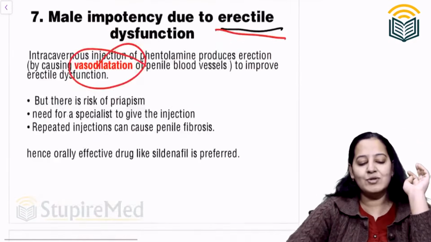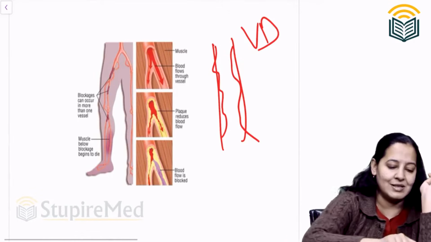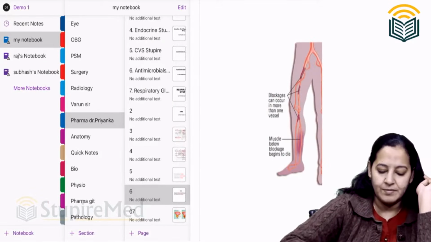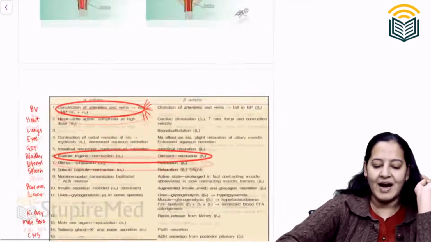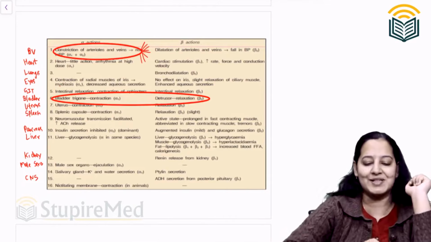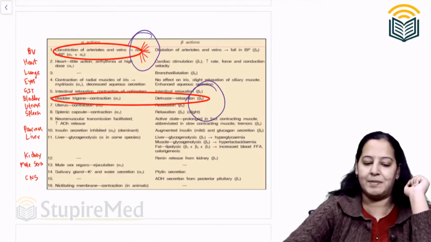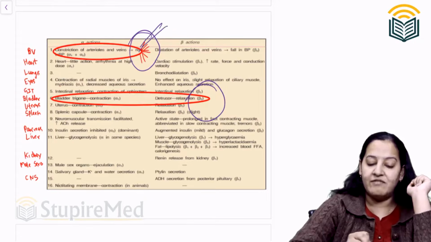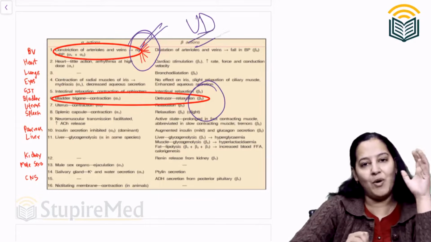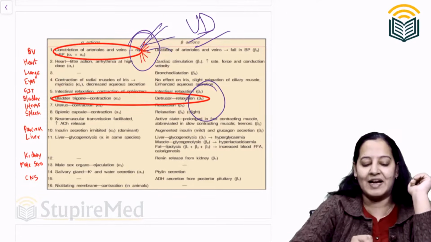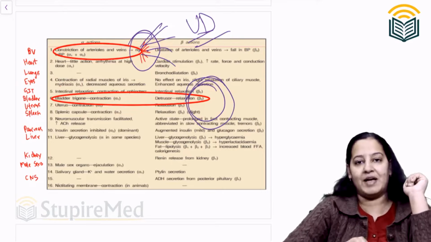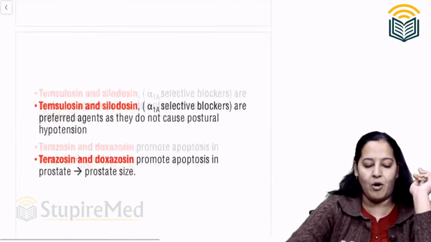So let me enumerate the uses. What are the 9 uses? Just a second. So these are the total 9 uses. The 8 uses are based on the vasodilatory property and the 9th one is BPH. You know what the 8 uses are, I am not enumerating again. And the 9th use is based on BPH. So total 9 uses of alpha blocker.